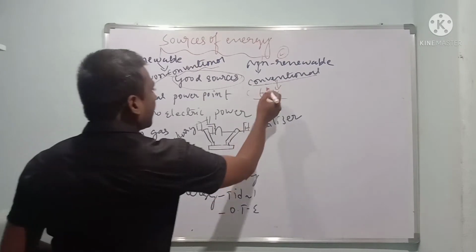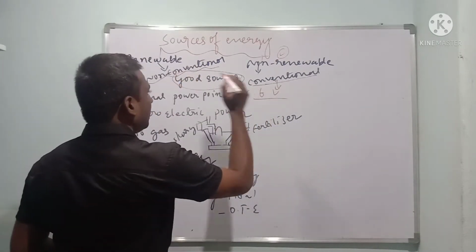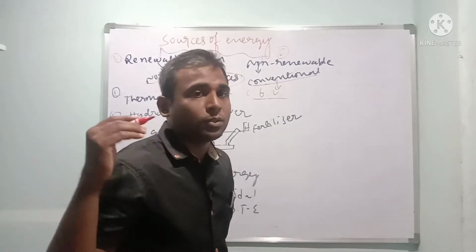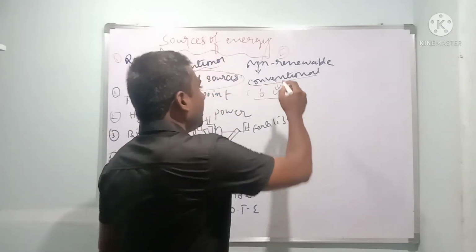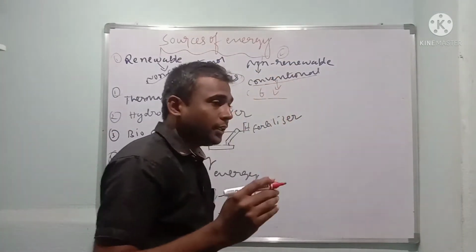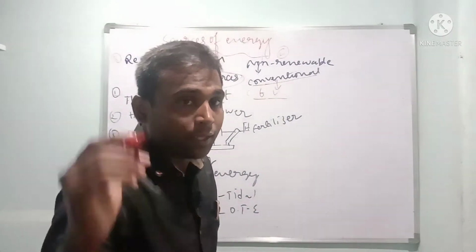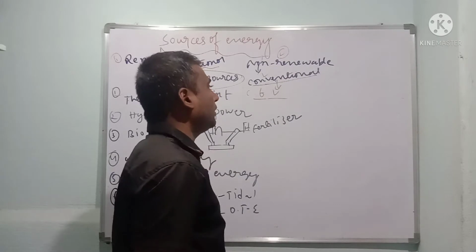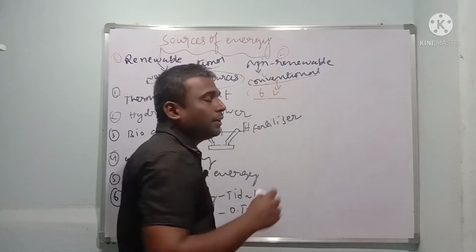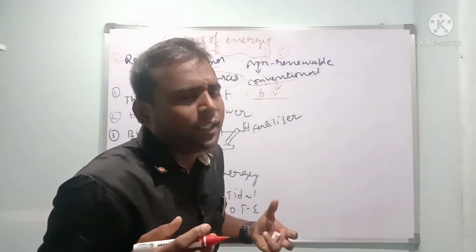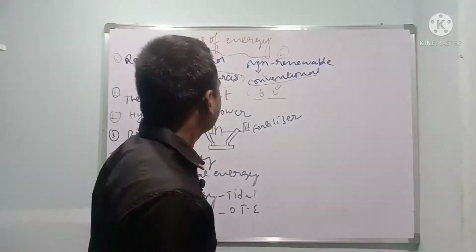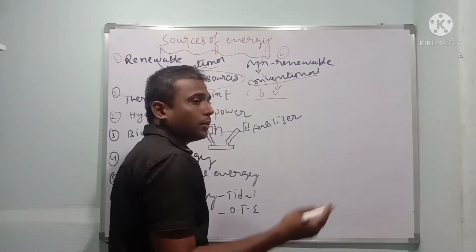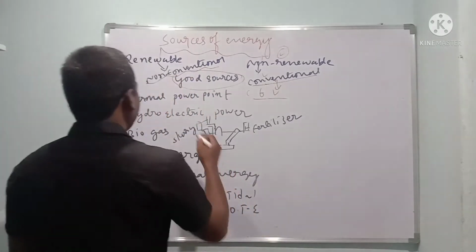So now, conventional and non-conventional. Conventional means what? The sources of energy which are easy to use. The sources of energy which have been used since a long time and are going to be depleted one day are called conventional. As the name itself says, they are very easy and convenient to use. So that is conventional sources of energy. Petrol, diesel will come here.